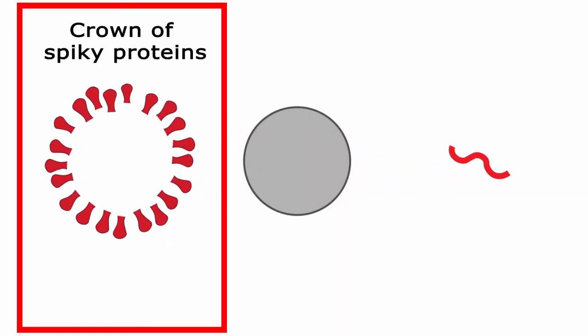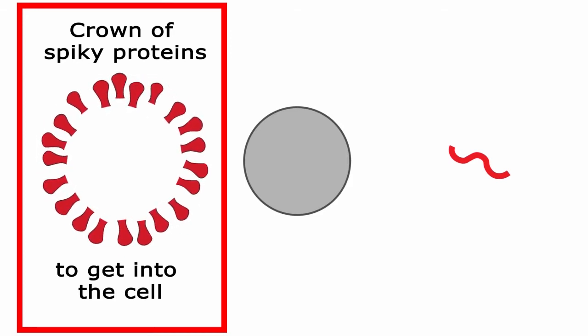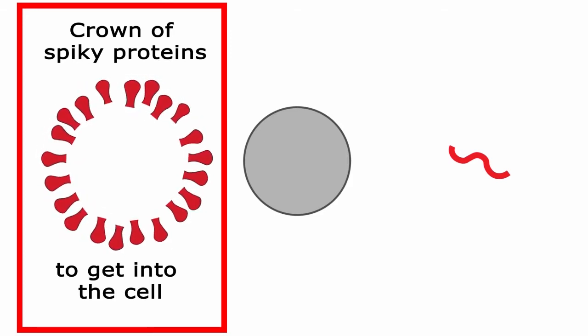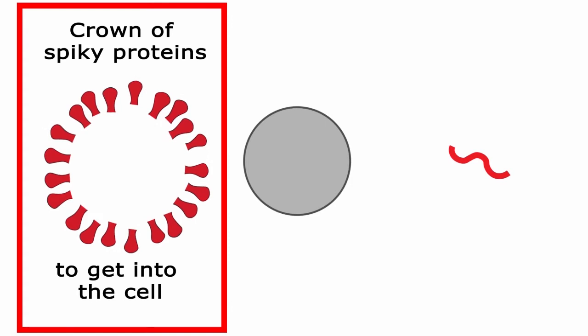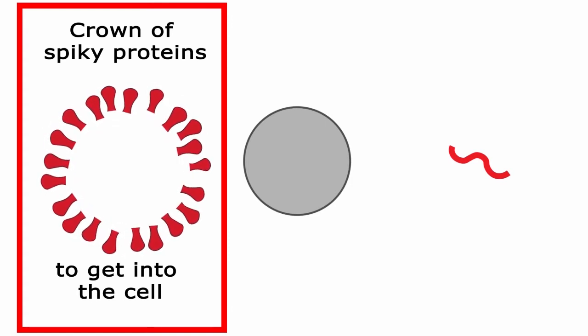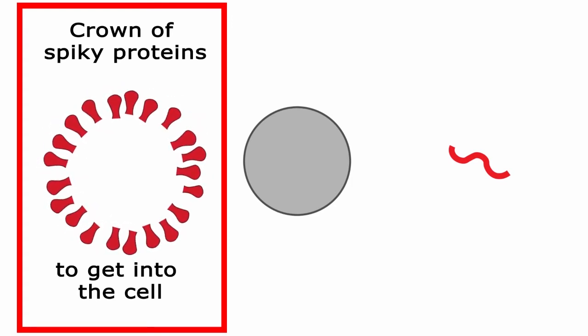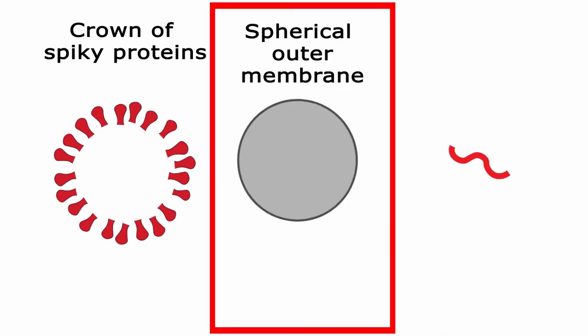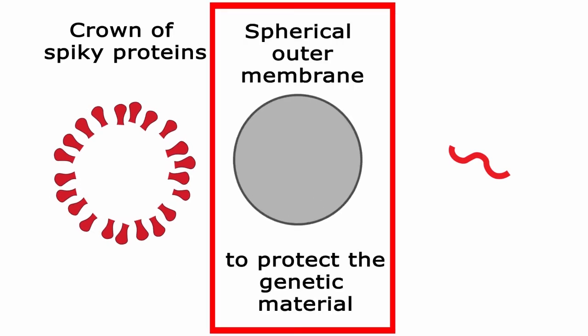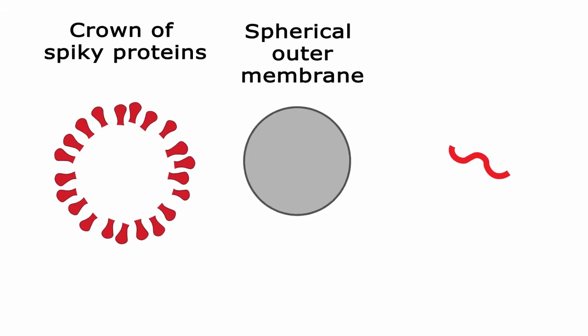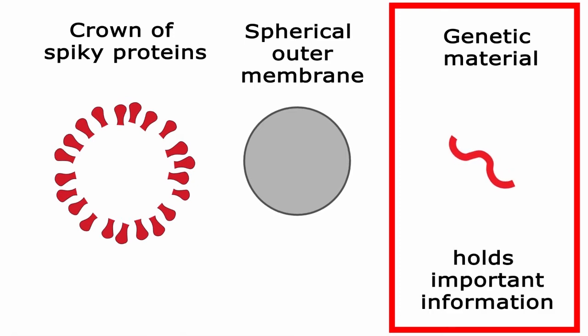Coronaviruses have three main characteristics. First, they have a crown, or corona, of club-shaped spikes appearing from its surface that help them enter living cells. Second, they have a spherical outer membrane that is made up of fats and keeps the genetic material inside safe. Third, they have genetic material which holds the information that they need to replicate.